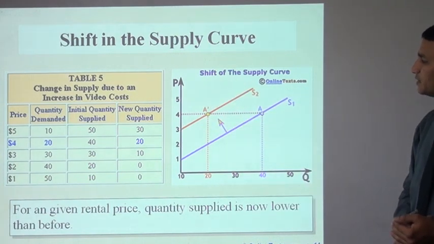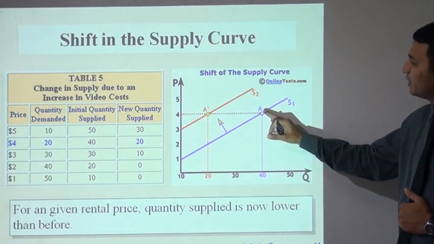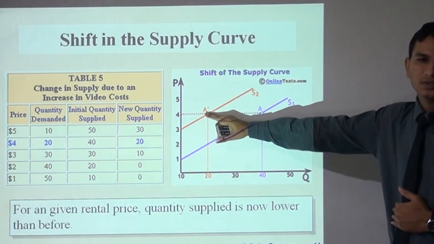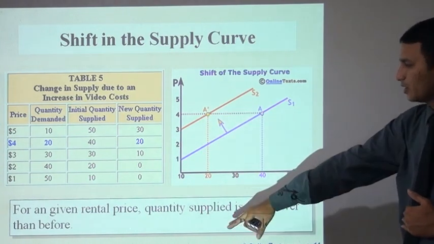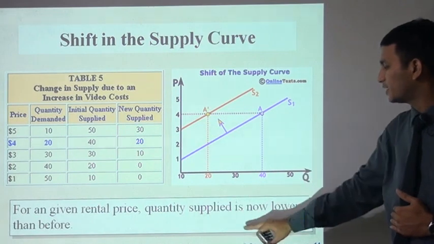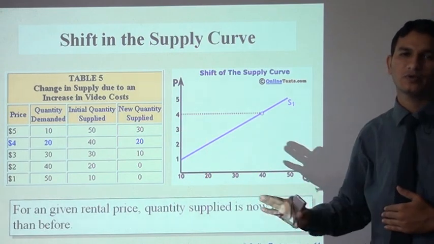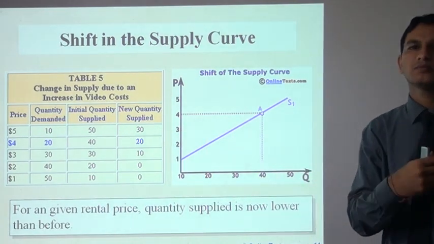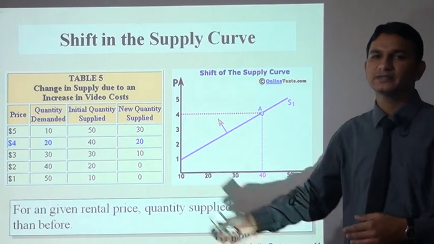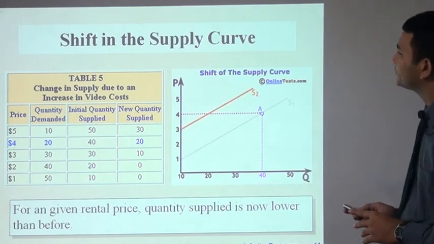This is the earlier supply curve and this is the new supply curve. For a given price, quantity supplied is now lower than before, because of various factors that we discussed earlier in the slides.